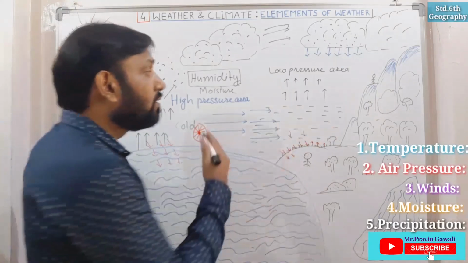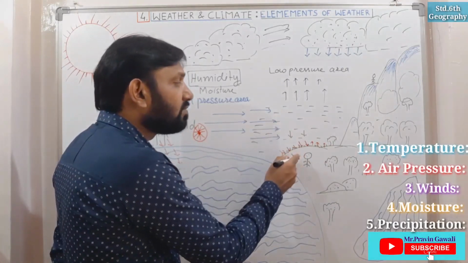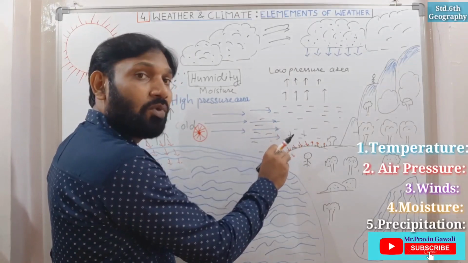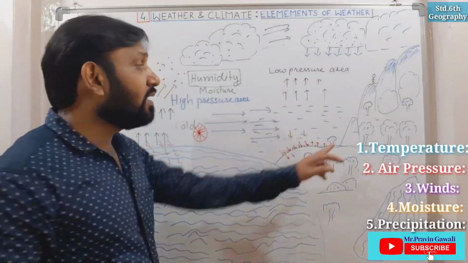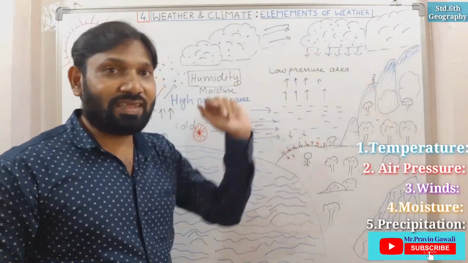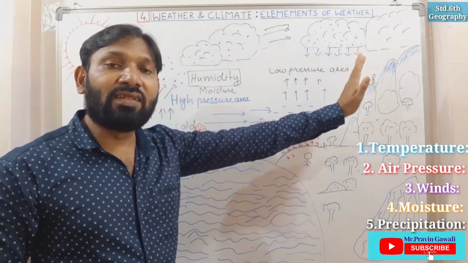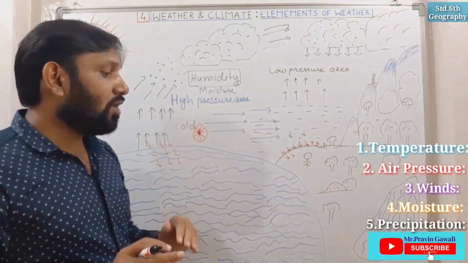So the layer closer to the earth's surface gets heated first. Here we find temperature is more, but as we go up and up, the temperature goes on decreasing, as we go up on the hills or mountains. So temperature we have studied.